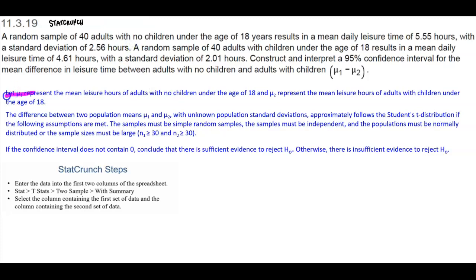We're going to let population mean 1 represent the mean leisure hours of adults with no children under the age of 18. That is the first sentence, with 40 adults with no children under the age of 18 years, a mean daily leisure time of 5.55 hours, and a standard deviation of 2.56 hours. And then population mean 2 represents the mean leisure hours of adults with children under the age of 18. So we have 40 adults with children under the age of 18, with a mean daily leisure time of 4.61 hours and a standard deviation of 2.01 hours.